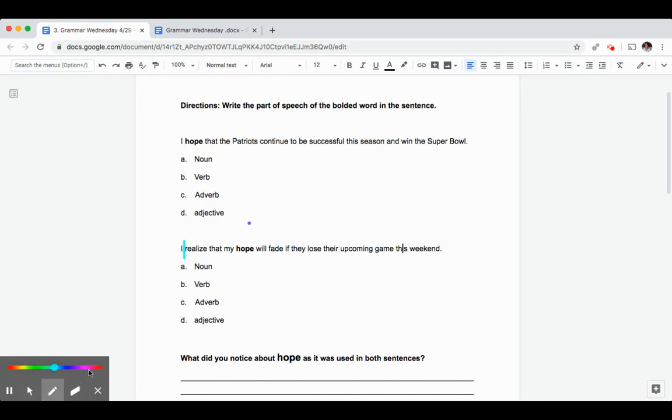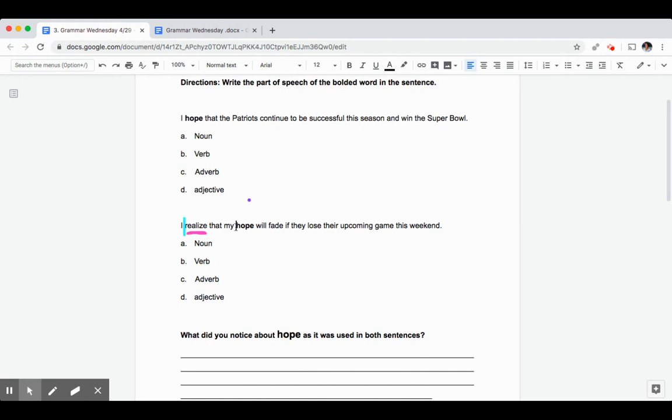In this sentence, what is the simple predicate? Great. The simple predicate here is realize. So I know that here, my noun that I'm talking about, the subject, would be I, and one of the verbs is realize because that is what the subject I is doing. Now that we understand the sentence a little bit more, we can figure out more about this word hope.